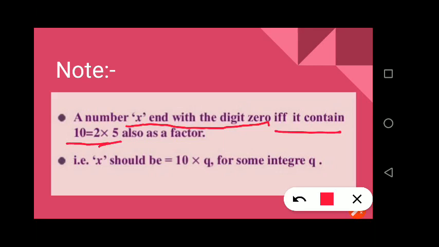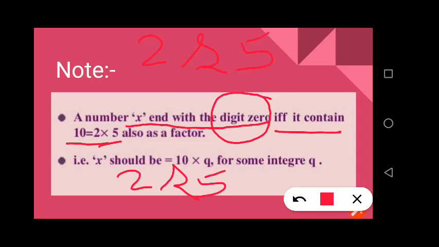So we can say that for any number whose unit digit is 0, the two factors of that number are 2 and 5. Got it? 2 and 5 are the two factors of that number.